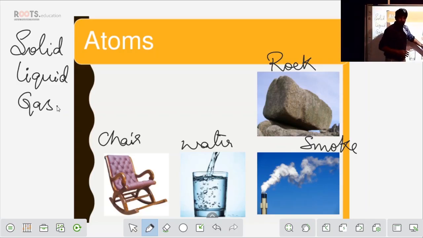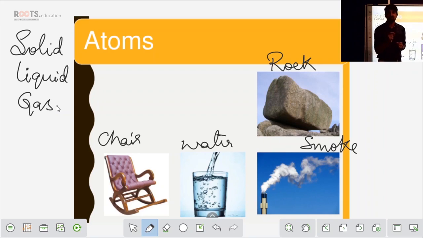Even smoke or a gas is made up of very tiny particles, but those particles don't have a very strong bond. When it comes to water, again, water is made up of tiny molecules or atoms. These are not as strongly bound when compared to a solid. These things you have studied in your lower classes, I'm just revising it. The chair also comes under solid. Fine. So you understood what an atom is. An atom is something where tiny particles, when they combine together, form a substance.